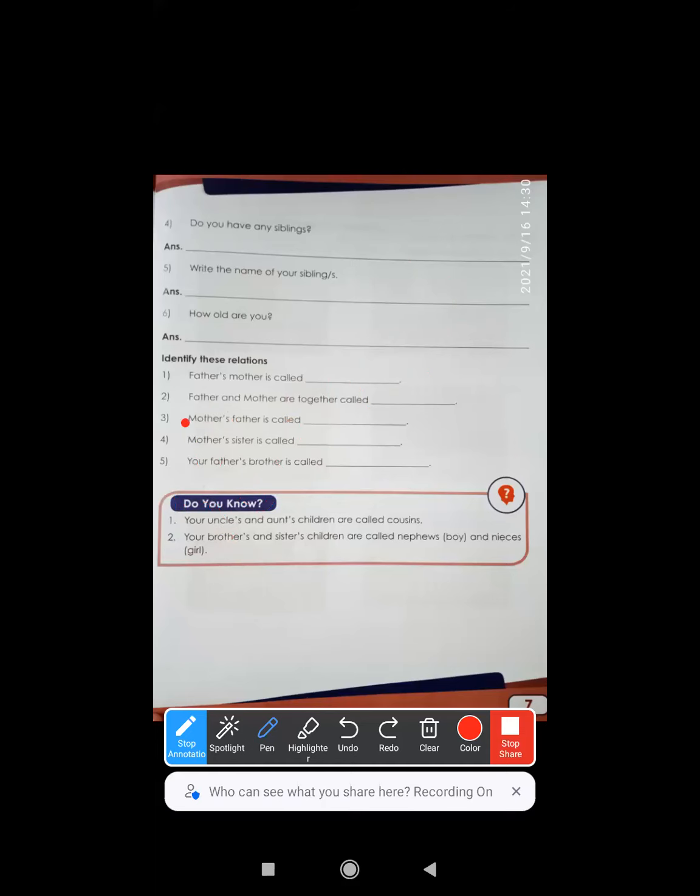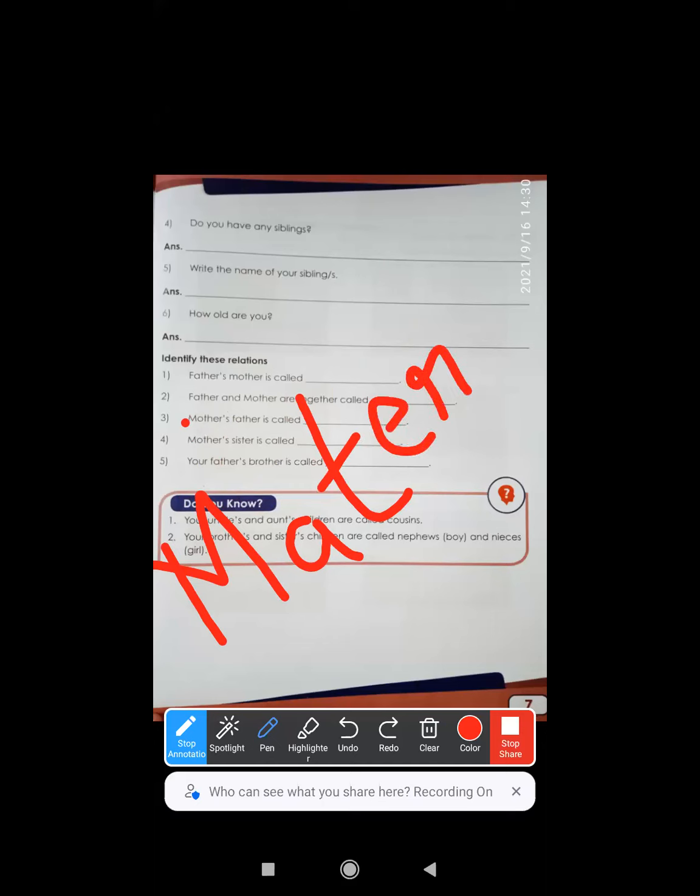Third one. Mother's father. Now your mother's father is called dash. Now your mother's father will be called maternal. What is it? M A T E R N A L, maternal. Okay, so your mother's father is called maternal grandfather. Similarly, your mother's mother will be called maternal grandmother. Okay, very simple.